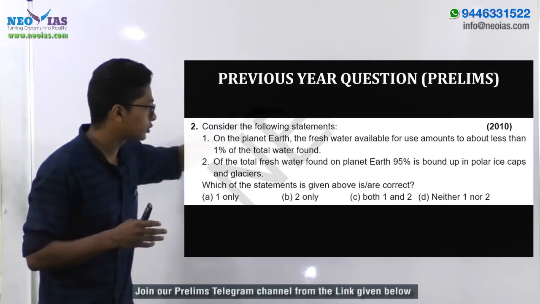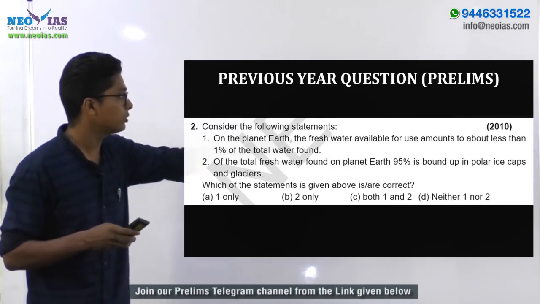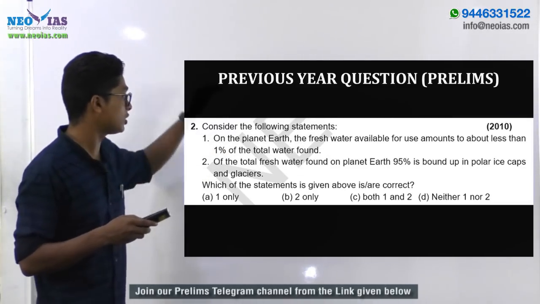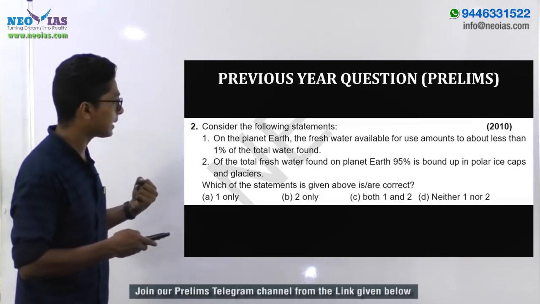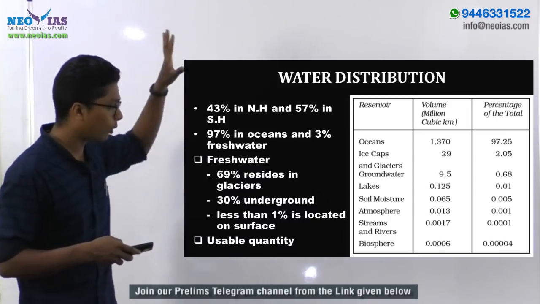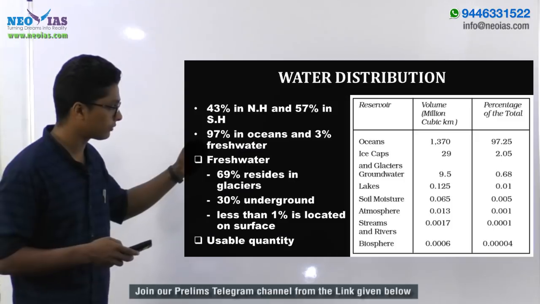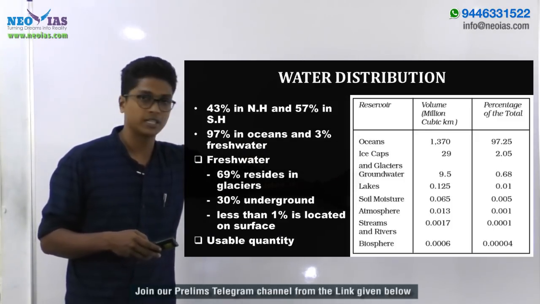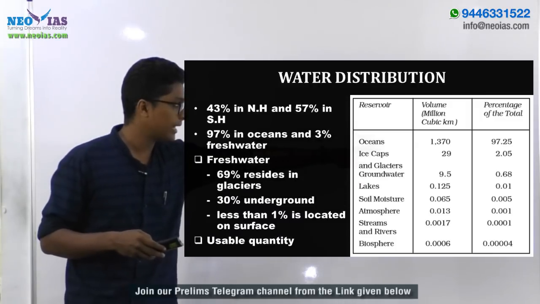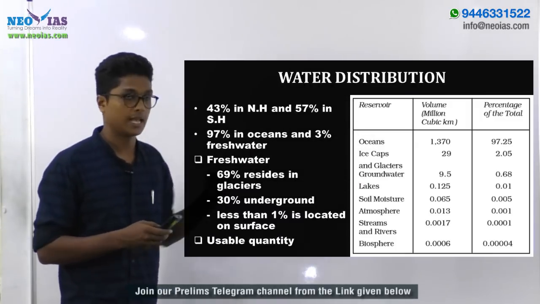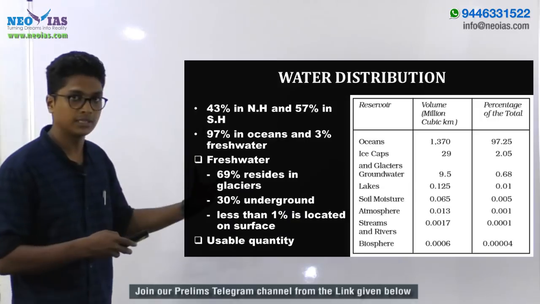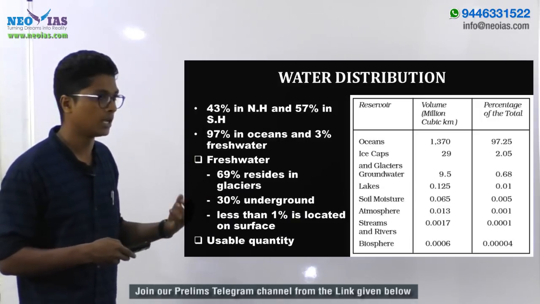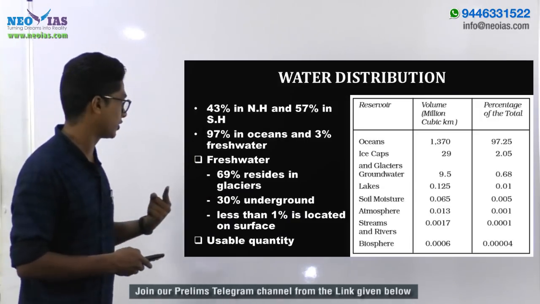In the tabular column we have seen that of the total water found, more than 2% is bound up as ice caps and glaciers, and more than 97% is in the oceans. That means the water on the surface, in freshwater lakes or rivers, is less than 1%.